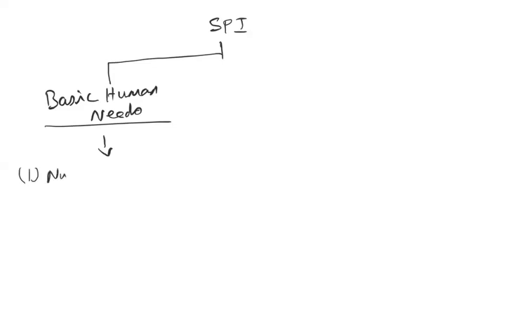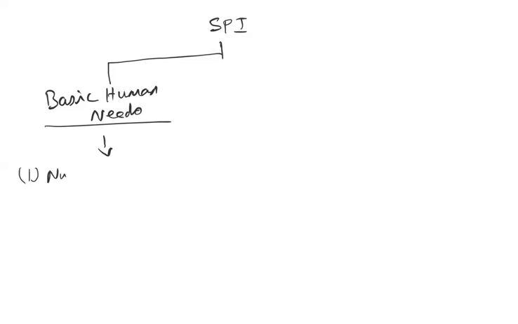First, the first group consists of basic human needs. So in the basic human needs, the indicators are the requirements of basic human needs. Normally we say food, clothing and shelter.